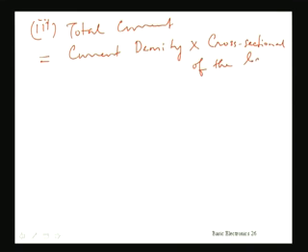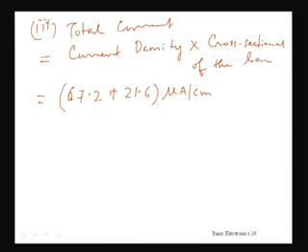The current density is the total due to the holes as well as electrons, so we sum up these two, 67.2 plus 21.6 microampere per cm square, and multiply it by the 5 cm square cross sectional area, and that gives the result as 444 microampere, the total current.